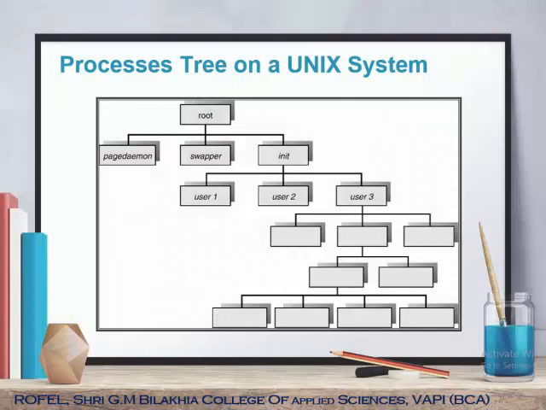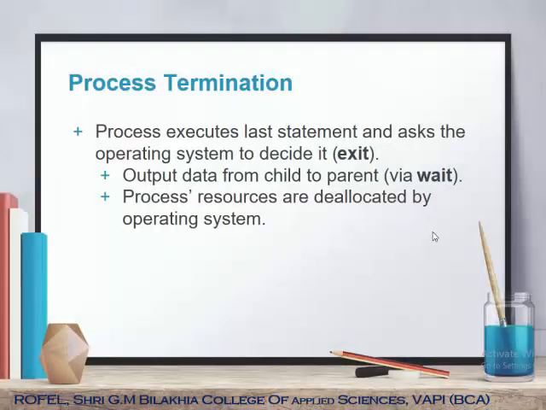This is a process tree in a Unix system. There is a root process, and then there are child processes. This is the root process, and root has three children. Once again, the init process is the parent process which has three processes under it. User 3 is a parent process which has another three children.